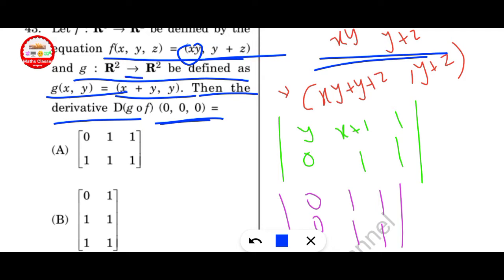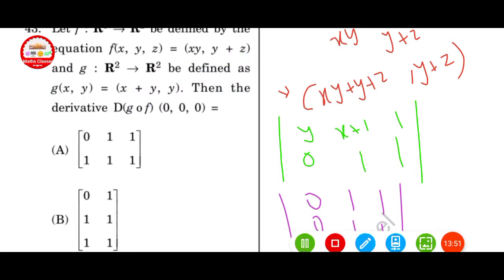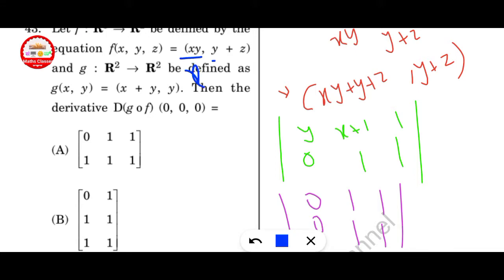Let us suppose x plus y, this is here. First of all, suppose x is equal to xy and y is equal to y plus z, and put these values in here. Finally you get the value at the point (0, 0, 0).